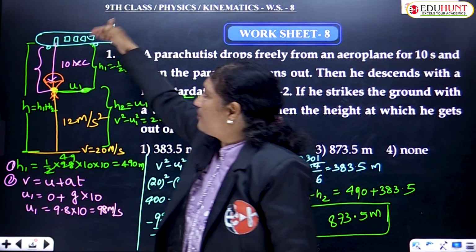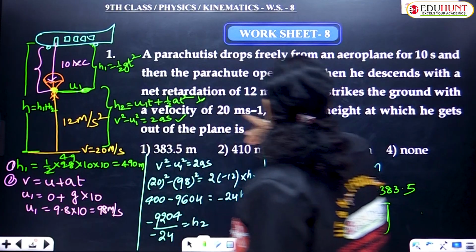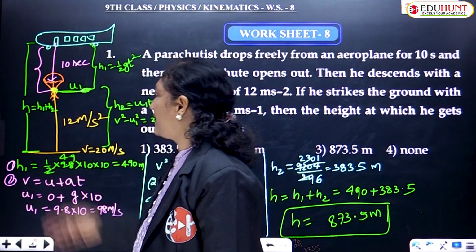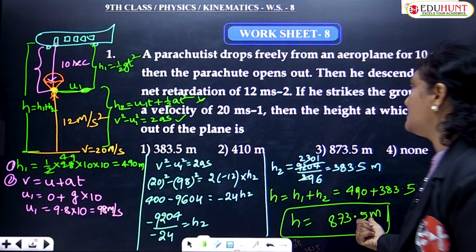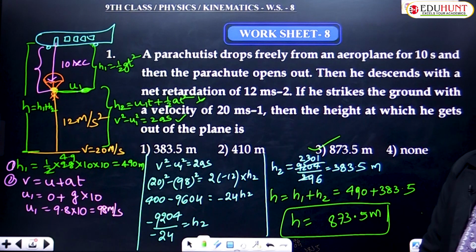So from what height was he falling out of the aeroplane? This is the question: the height at which he gets out of the aeroplane. The total height was found to be 873.5 meters. Here goes your answer.